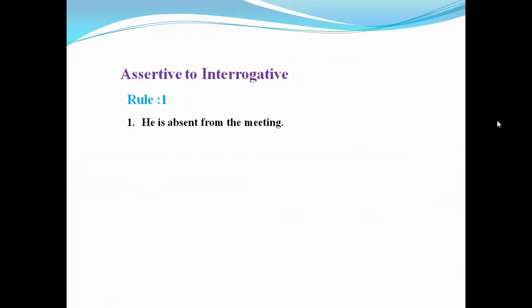If the subject of the sentence is in present indefinite tense, do is used for the subject of I, we, you, they, and the plural subjects. On the other hand, does is used if the subject is third person singular number. I mean the subject is he, she, it, or any third person singular subject.